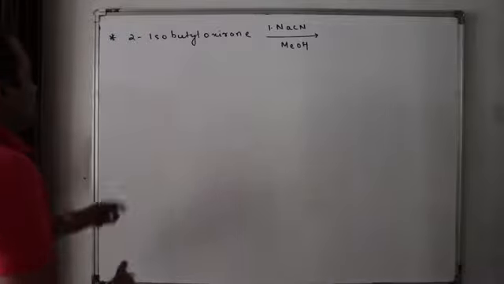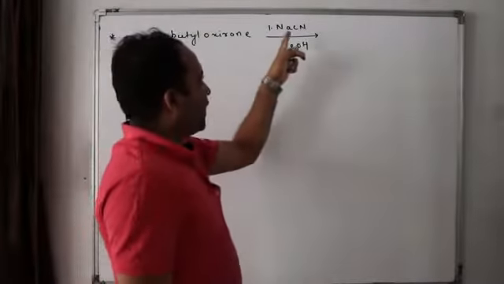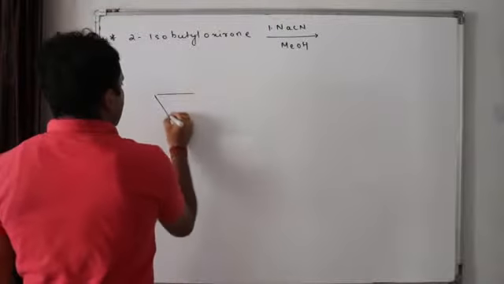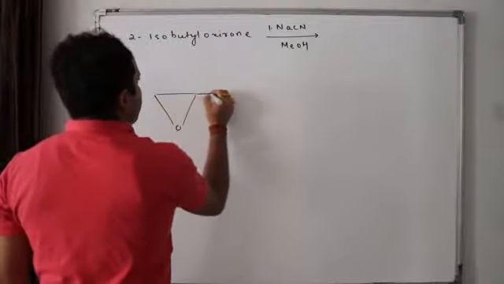Now this question. 2-isobutyl oxirane, NaCN with MeOH. 2-isobutyl oxirane.